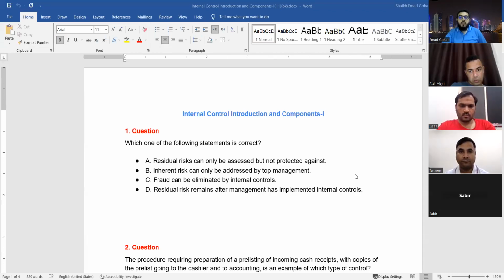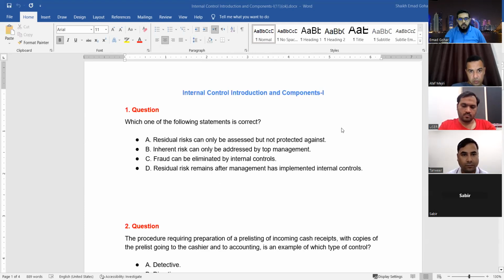Let's do some MCQ practice on internal controls area. Question number 1. Which one of the following statement is correct? I'm giving you 1 minute. Then you people have to reply in the chat box.